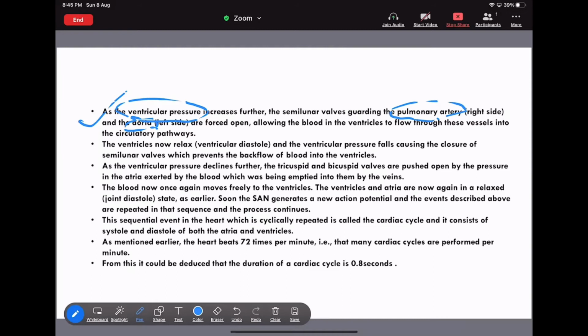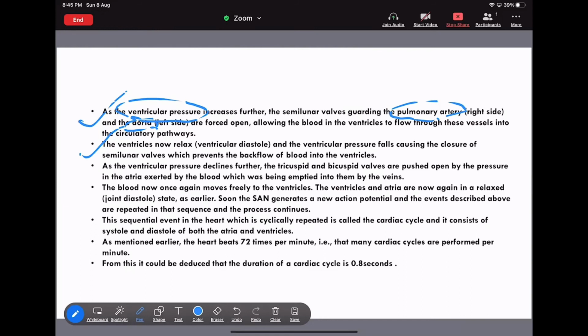Now move to the next thing, that is the ventricle relaxing. After the contraction, the ventricle moves towards the relaxed state. That is nothing but ventricular diastole, and the ventricular pressure helps cause the closure of the semilunar valve. So at the time of ventricle contraction, there will be opening of the semilunar valve, but at the time of relaxation, there will be closing of the semilunar valve.